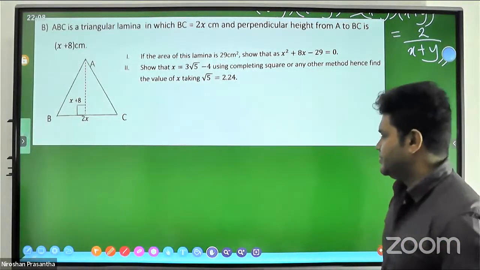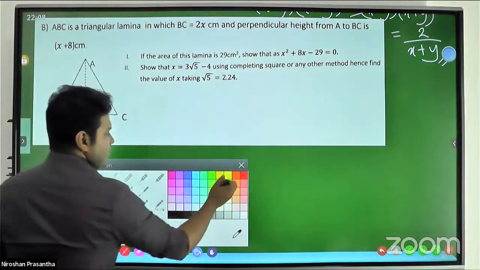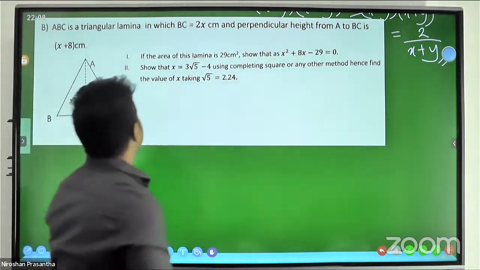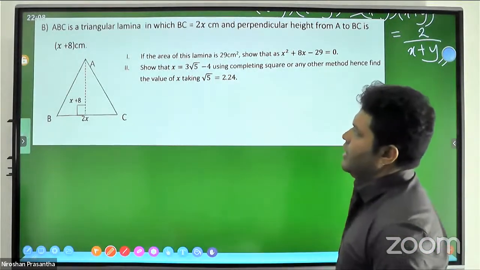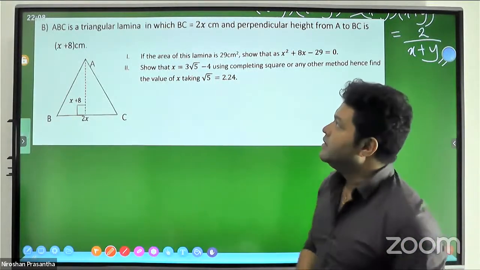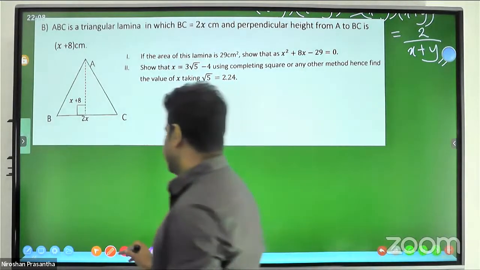Right, let's see this problem. ABC is a triangular lamina in which BC is 2x centimeters.